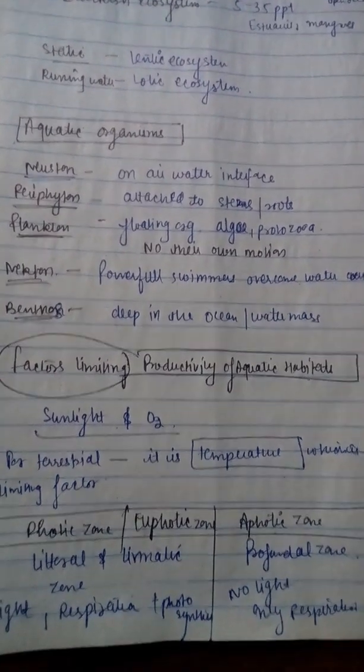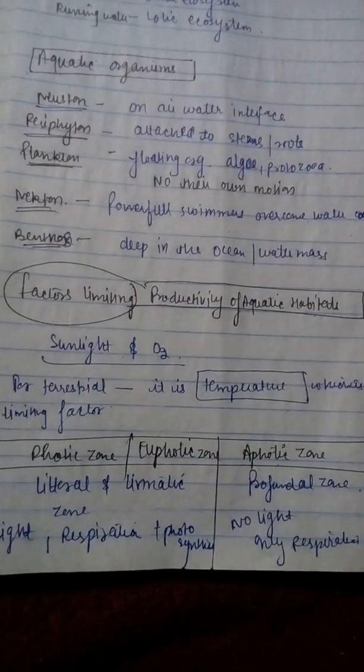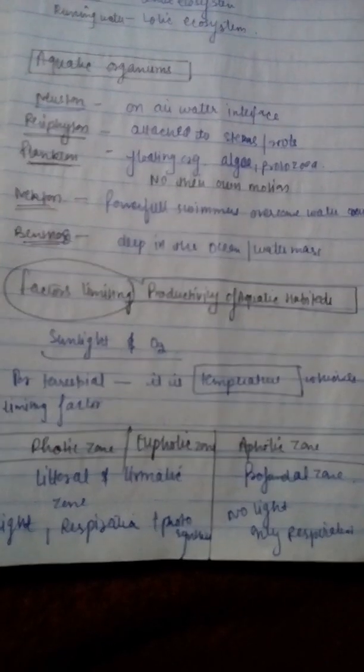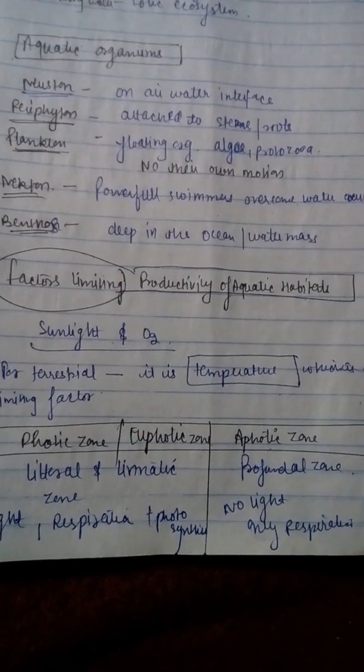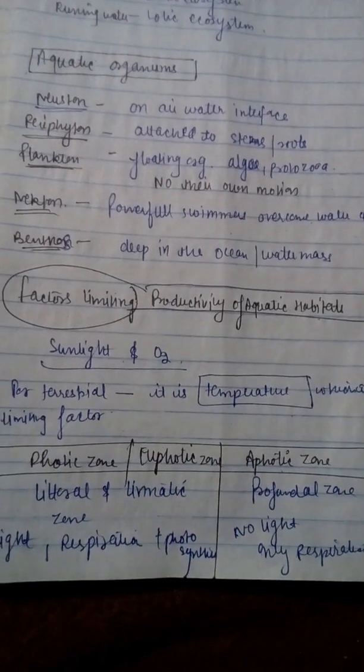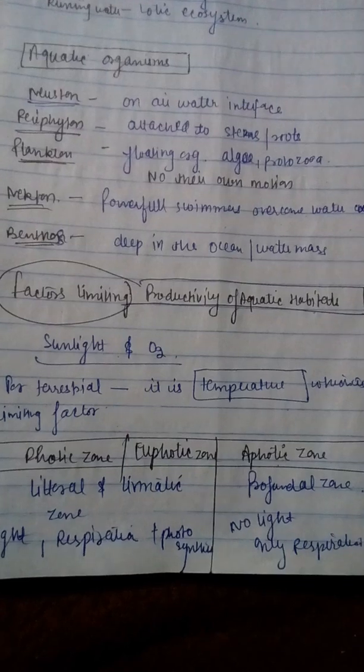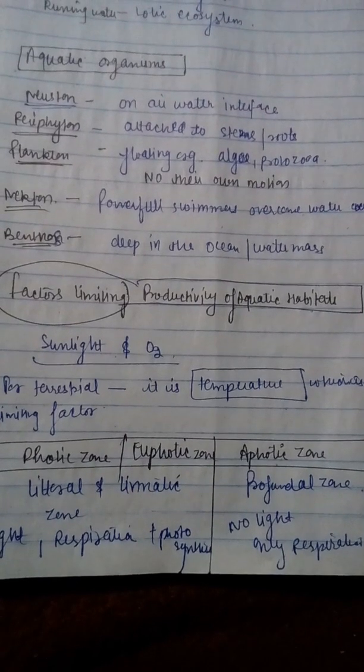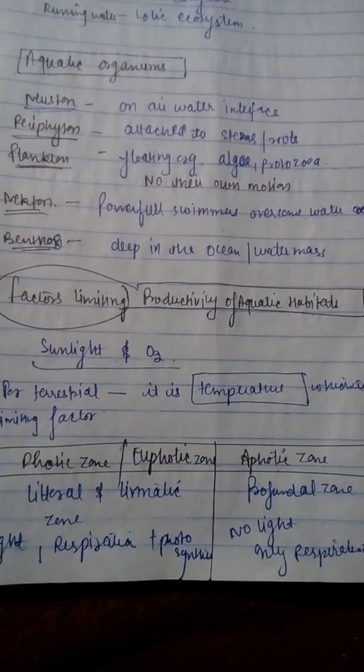There are certain zones now: photic zone, जिसको euphotic zone भी कहते हैं, and aphotic zone. Photic zone, euphotic zone एक चीज है, and another one is aphotic zone. So photic zone को littoral और limnetic zone भी कहते हैं, and aphotic zone को profundal zone कहते हैं.